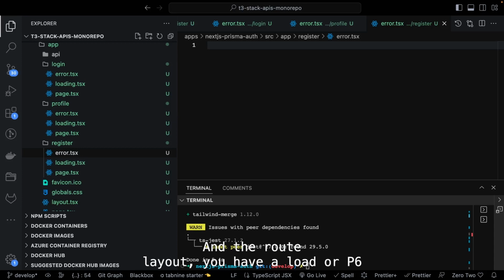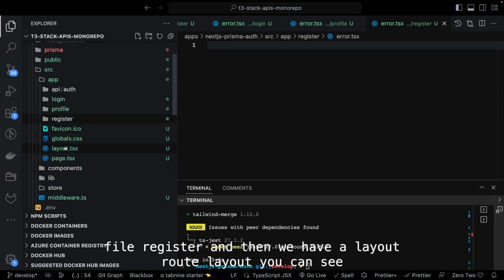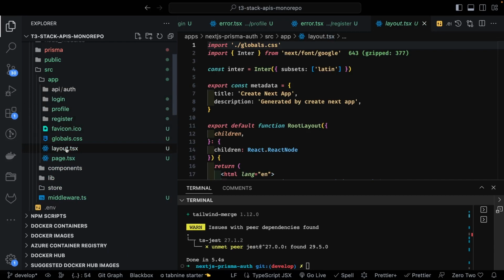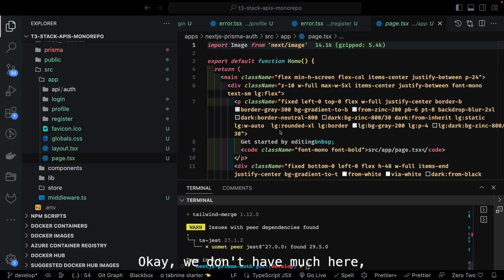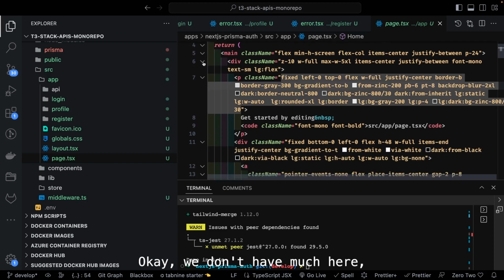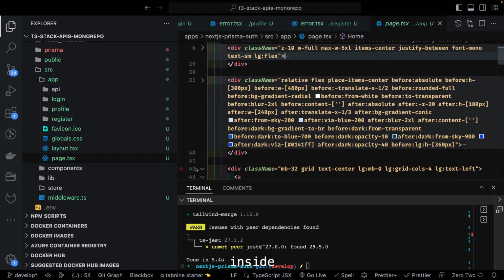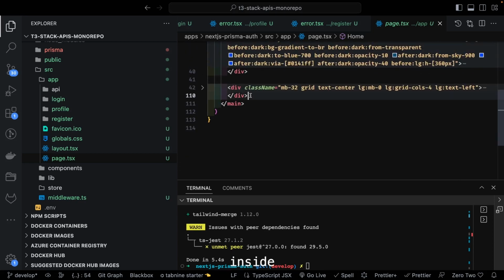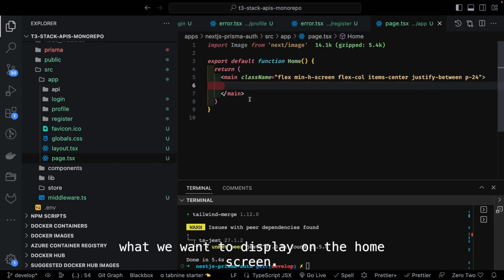Okay, and at the root layout you have a layout.tsx. Let's collapse all of these: API, login, profile, register, and then we have the root layout and the page.tsx, which is the root page component. We don't have much here, so I will just get rid of all those things inside. Inside main we can just define what we want to display on the home screen.